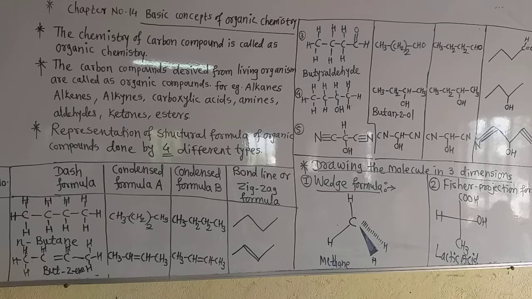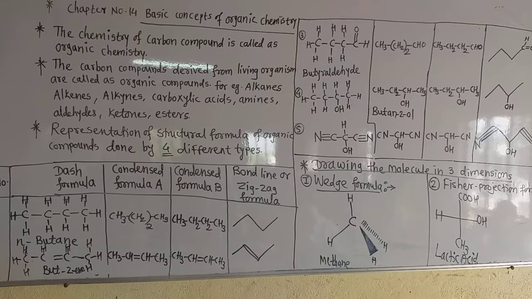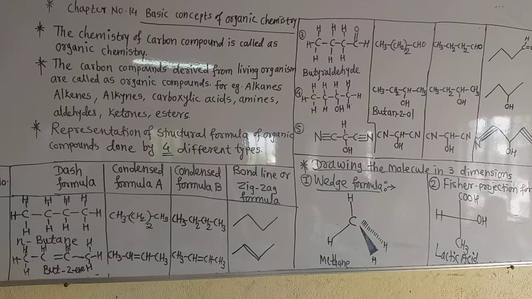Now when we do the analysis of these organic compounds such as carbohydrates, proteins, fats or alkane, alkene, alkyne, then the scientists found that every organic compound which is derived from the living matter contains the main constituent carbon.